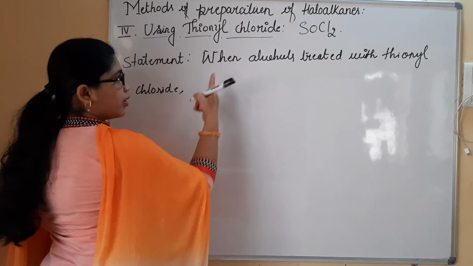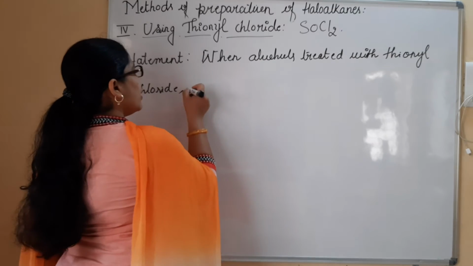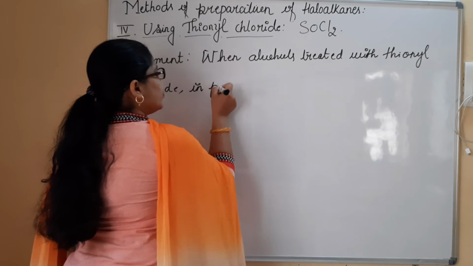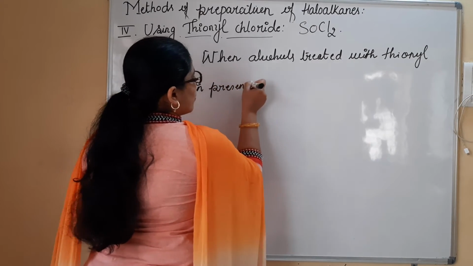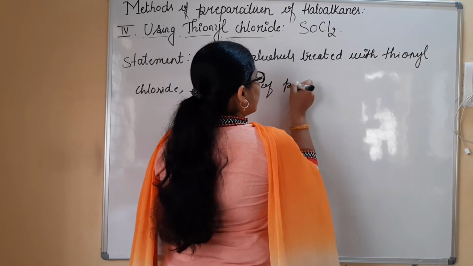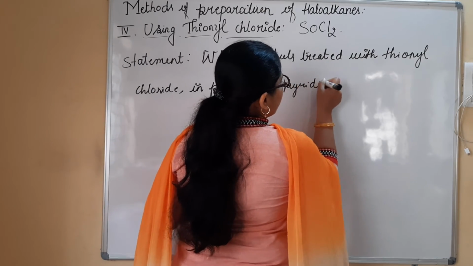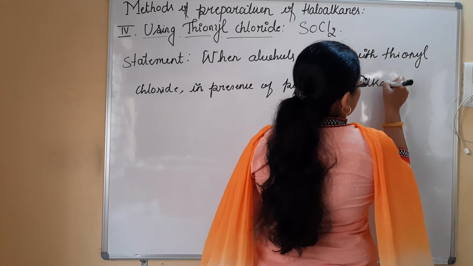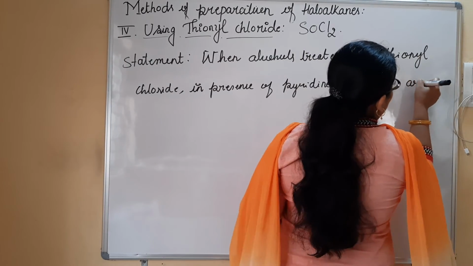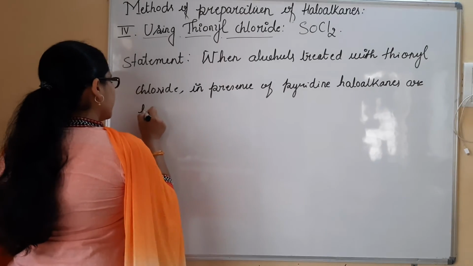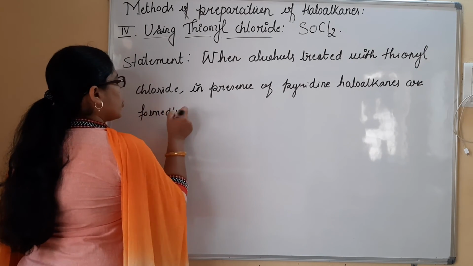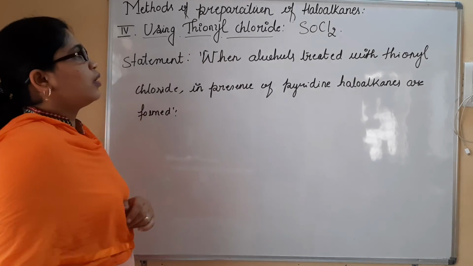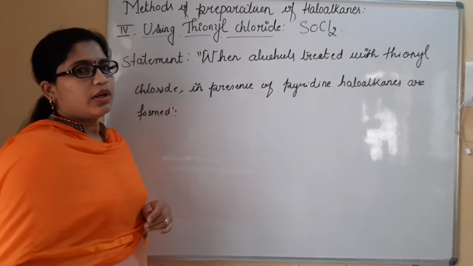In the presence of pyridine, alcohols treated with thionyl chloride form haloalkanes. So this is the statement we have for the preparation of haloalkanes by using thionyl chloride.